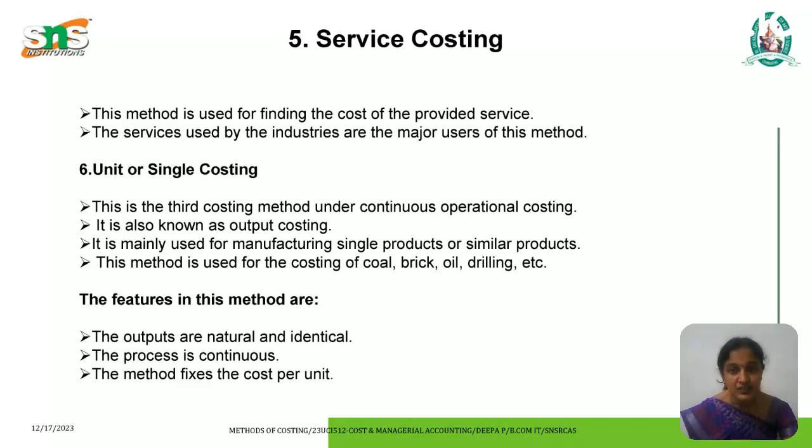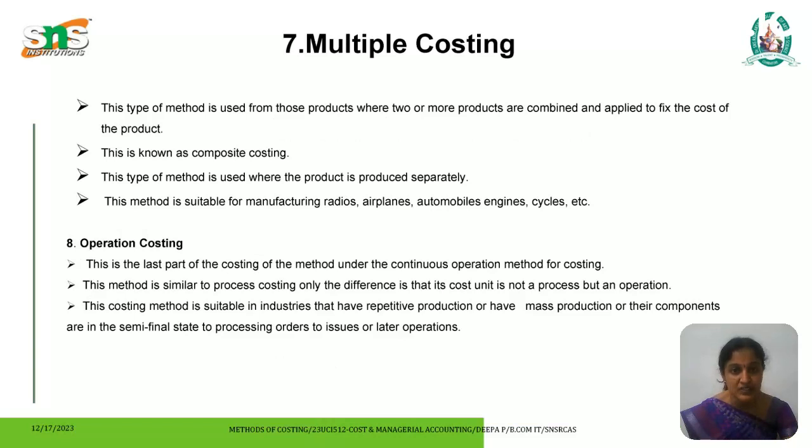The next one is multiple costing. This type of method is used for those products where two or more products are combined and applied to fix the cost of the product. It is also known as composite costing. This type of method is used where the components of the product are produced separately. This method is suitable for manufacturing radios, airplanes, automobiles, engines, cycles, etc.